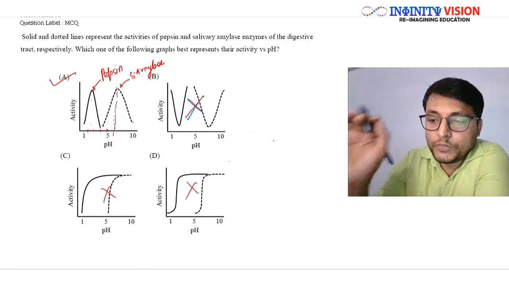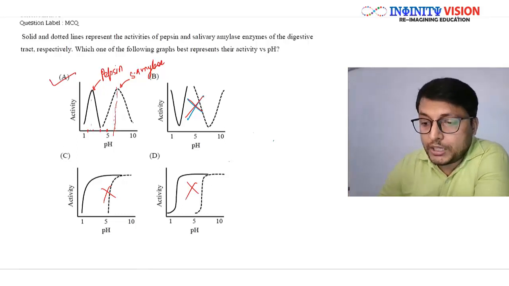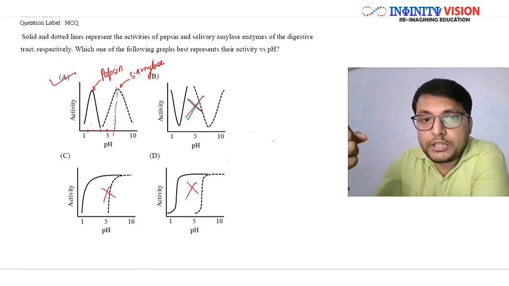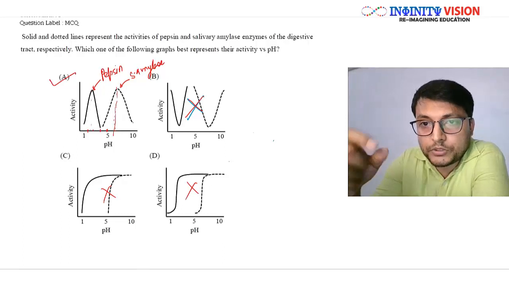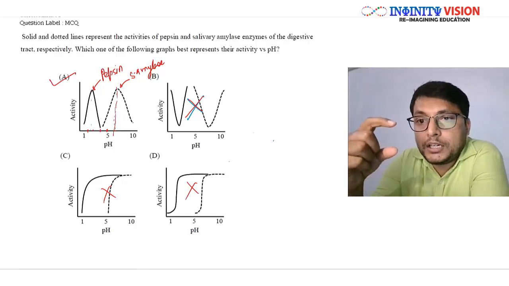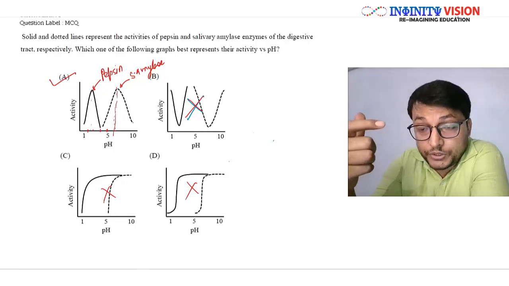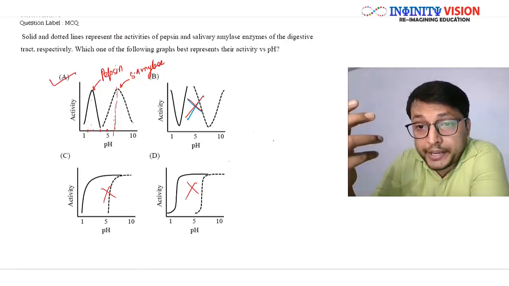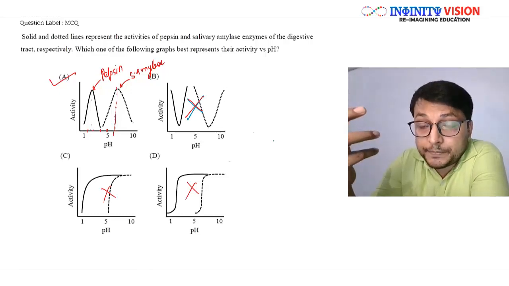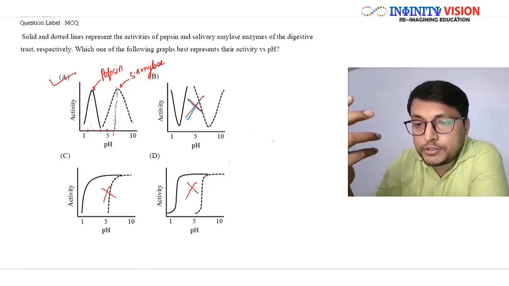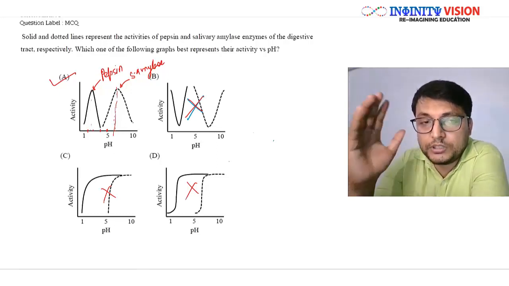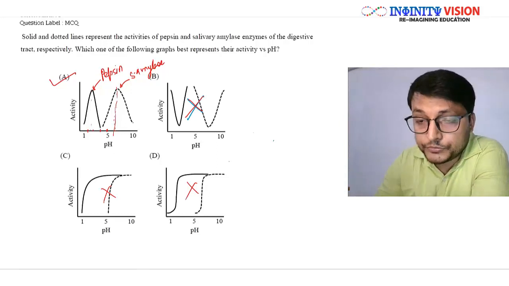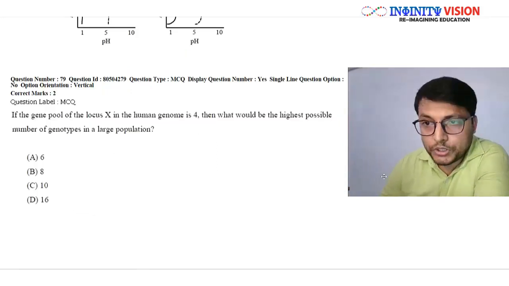Great. Let's move on to the next question. If you want to know more about these enzyme curves, we study in class 11 when we talk about the chapter biomolecules. There is a section on enzymes where we study the enzyme kinetics. There we study how the enzyme functions, what conditions are required, and the role of inhibitors. We derive the Michaelis-Menten equation which governs the enzyme kinetics. So all this we will study in 11th under the heading biomolecules. Okay, great. Well, moving on to the next question.